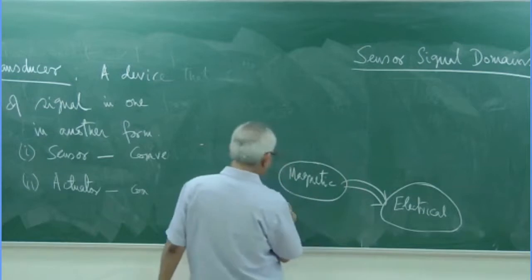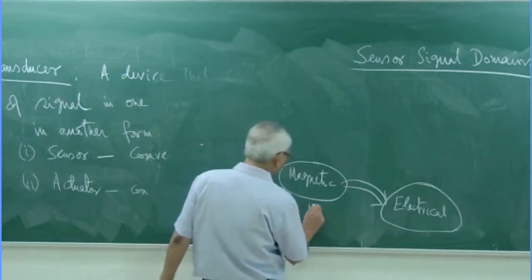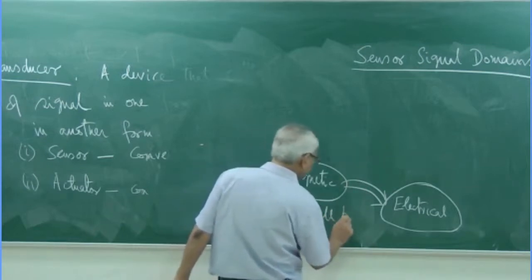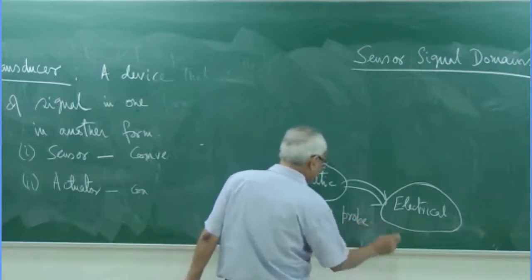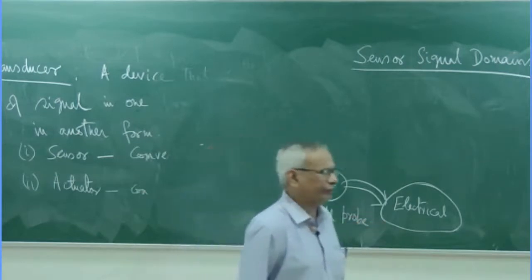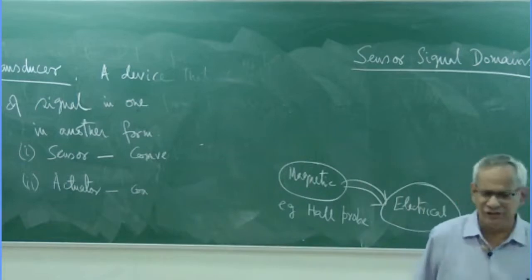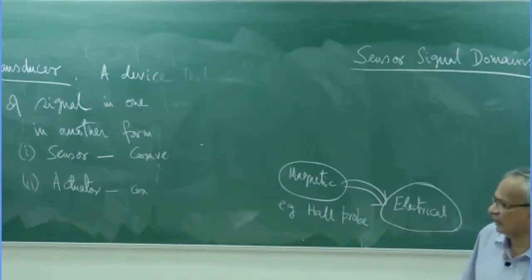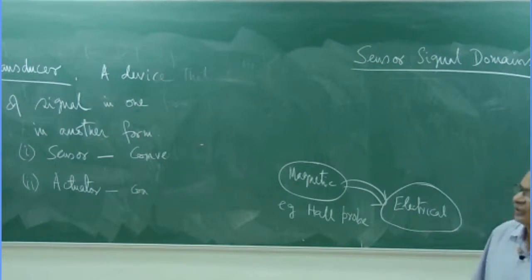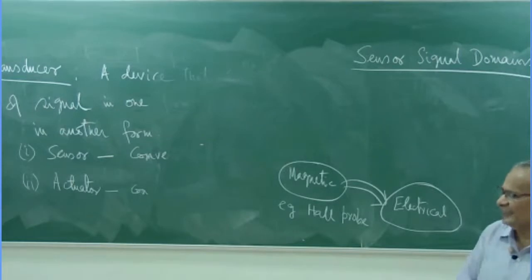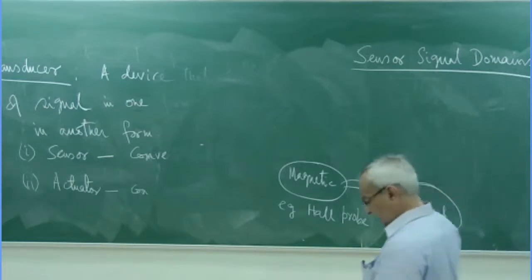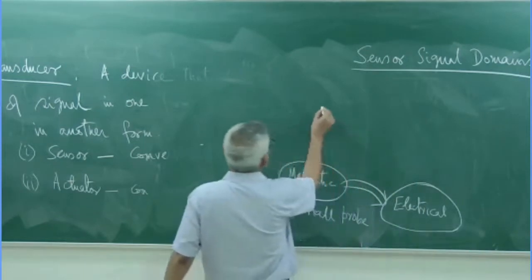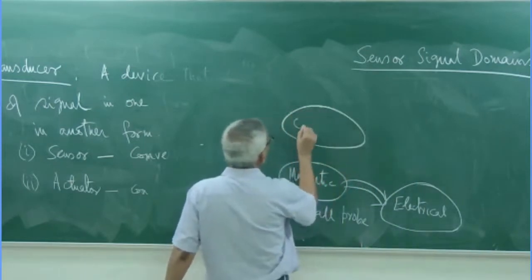We can say that it is the Hall probe. You must be aware of the Hall probe, which is used to measure the magnetic field density B. The Hall probe converts a magnetic signal into an electrical quantity. Similarly, we may have a chemical signal domain.